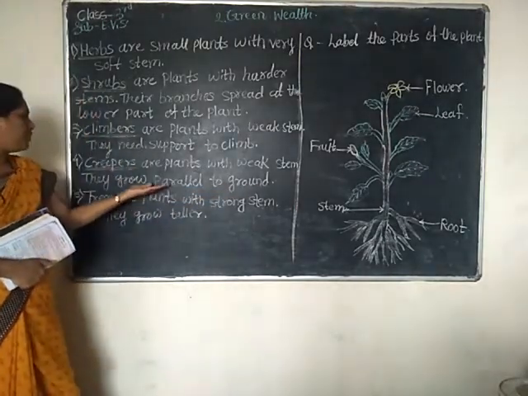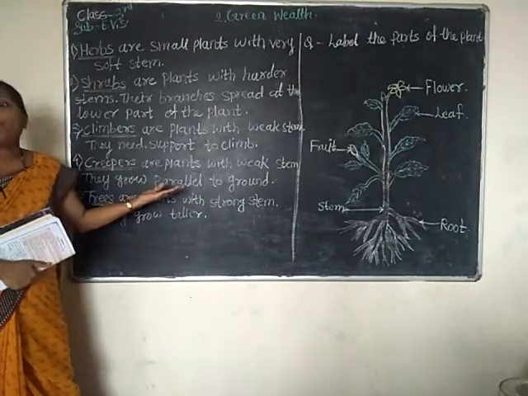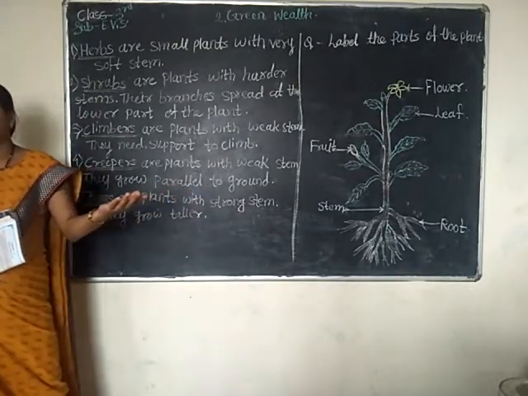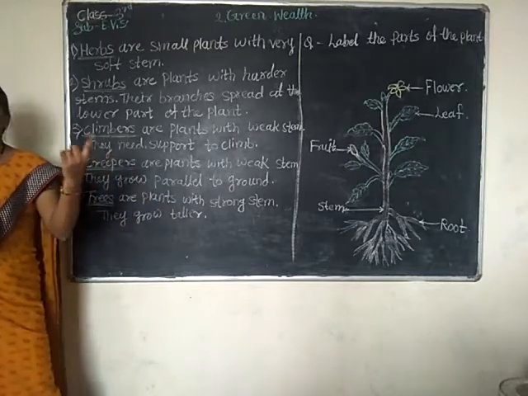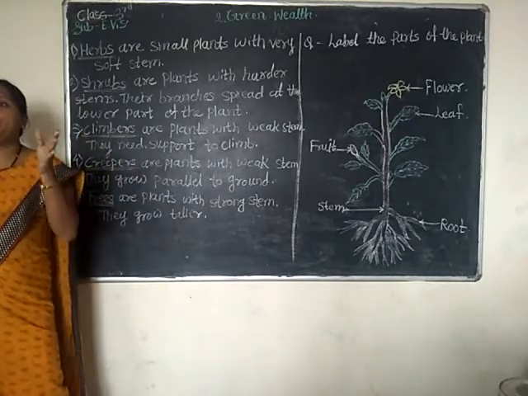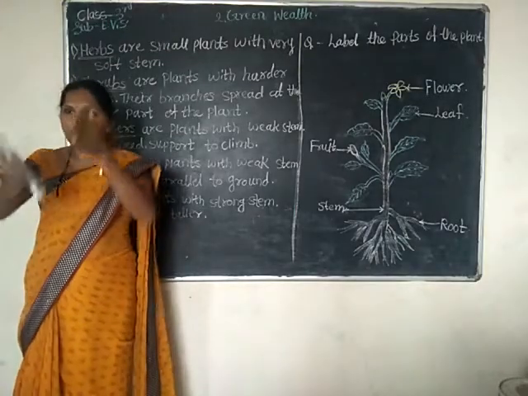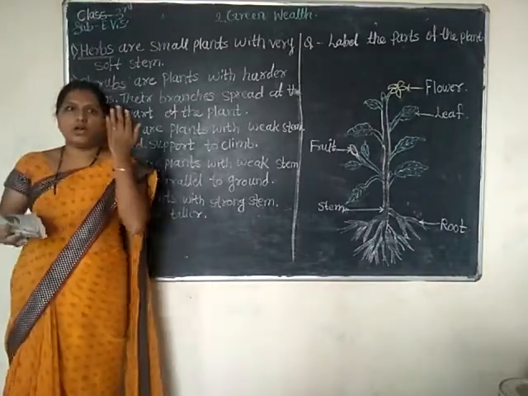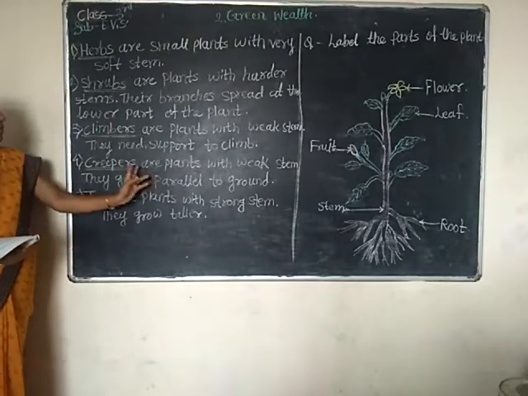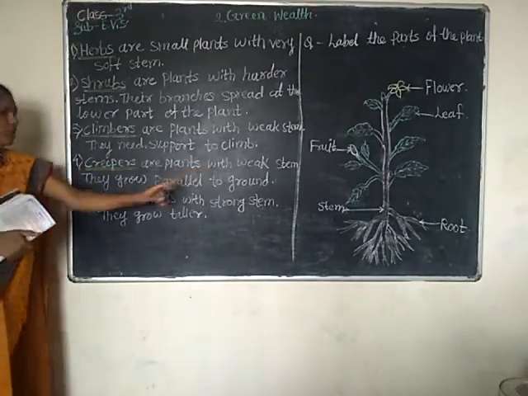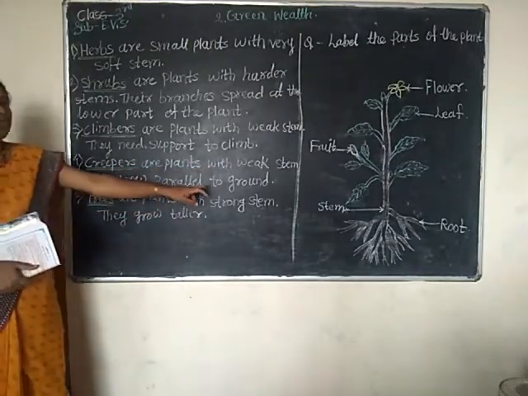Here examples of creepers are grapevine and money plant. See, children, grapevine. Have you seen the grape plants? Then see, all the grapevines are parallel to the ground. So creepers are plants with a weak stem and they grow parallel to the ground.